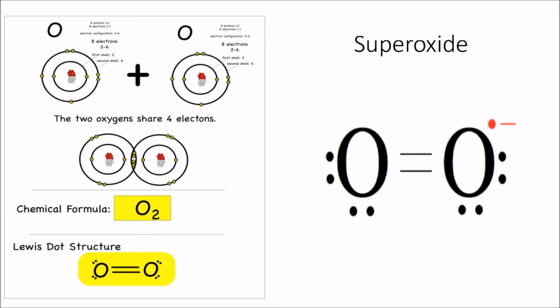When this oxygen receives 1 electron, then 1 electron becomes unpaired in one of the orbitals of the atom, and now this becomes a free radical. So oxygen, when 1 electron is added to it, becomes superoxide, a free radical.